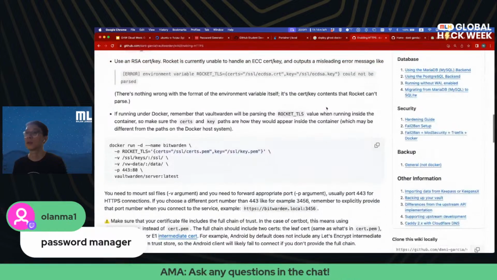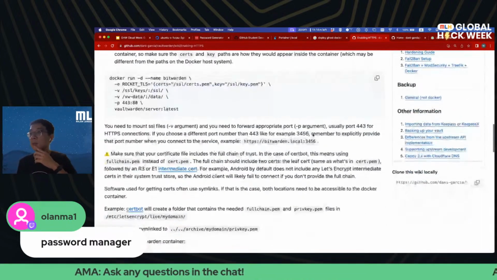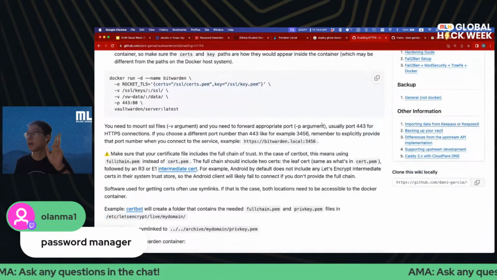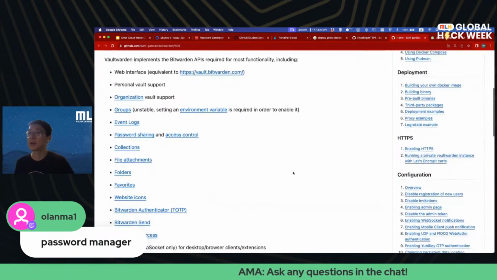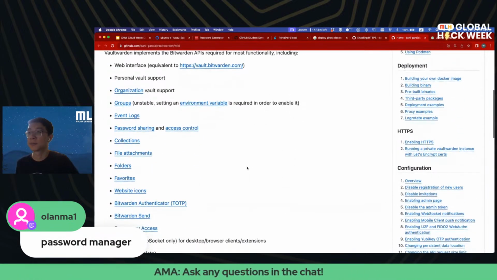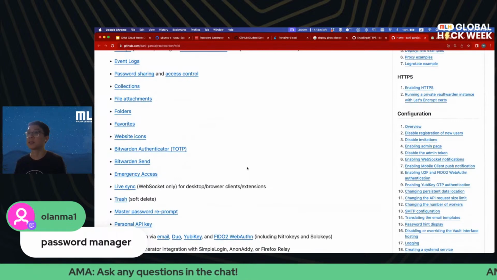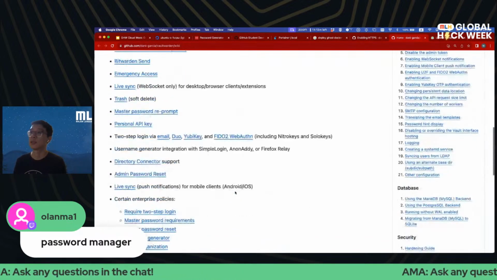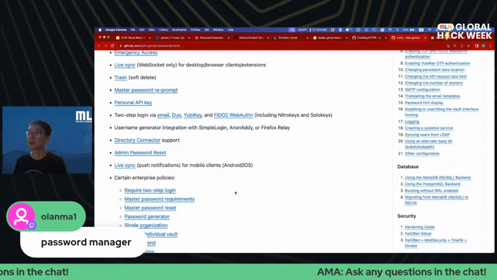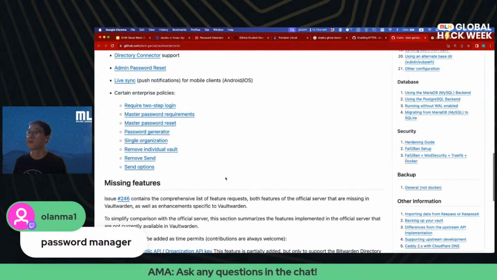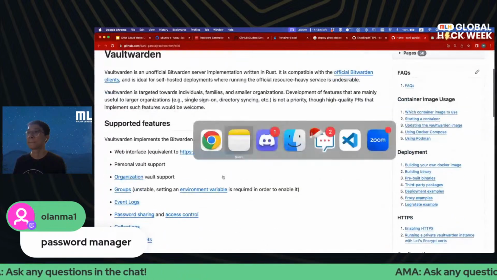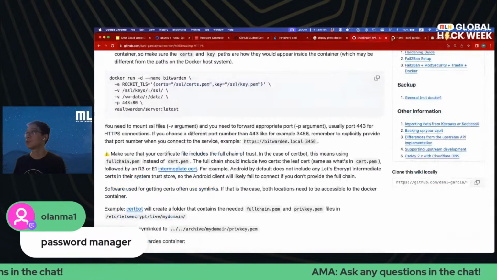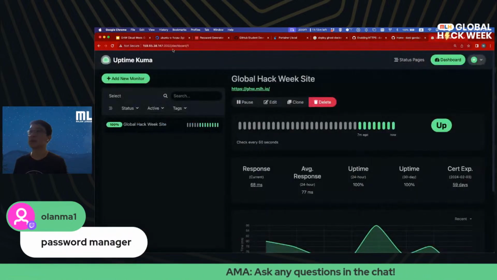Okay, so with Vaultwarden, it is actually a little bit more involved because it involves password security, right? So you have to make sure you have the correct password or correct certificate, SSL certificate, as well as the HTTPS protocol enabled. With that, I'm just going to go to port 80 since we installed it on port 80.